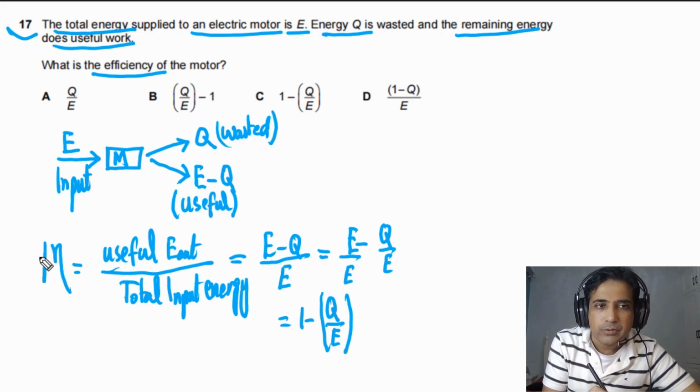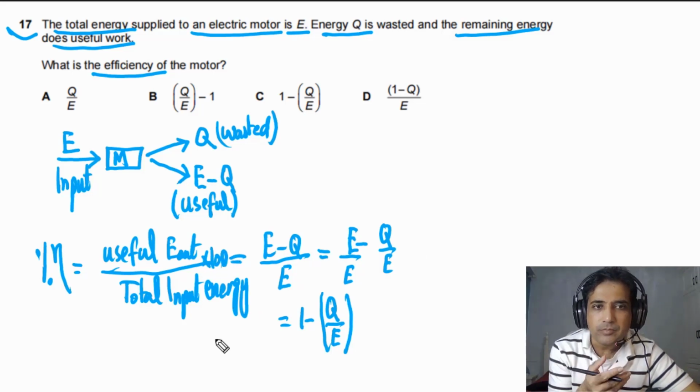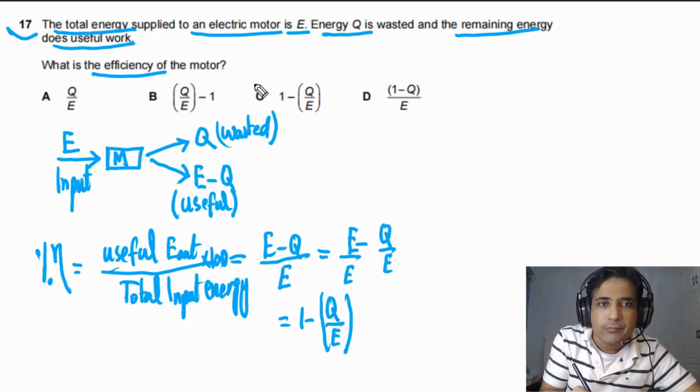So here we will use the sign for percentage, and here we will multiply by 100 if you need to calculate percentage efficiency. For this question, we simply need to calculate efficiency, so we do not need to multiply by 100. So the answer for this question is C. C is the best possible option.